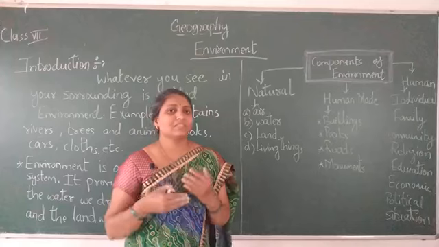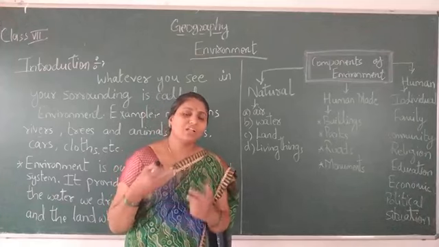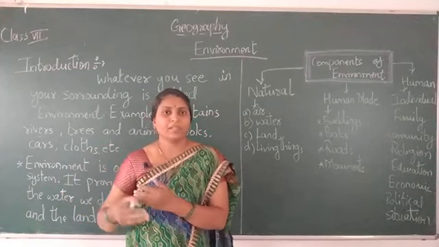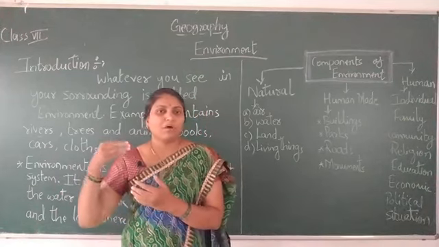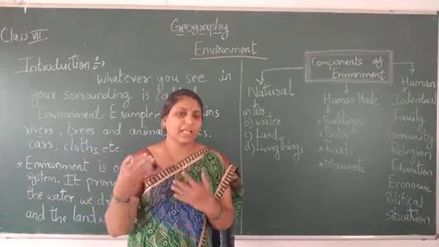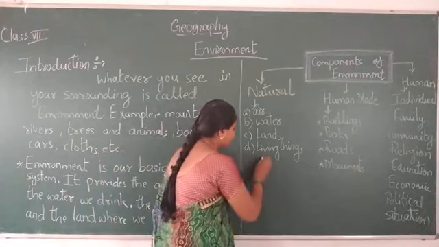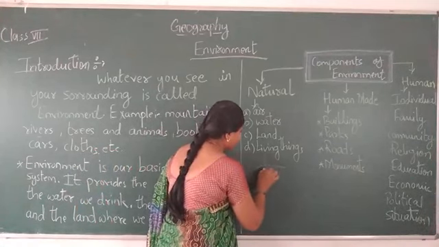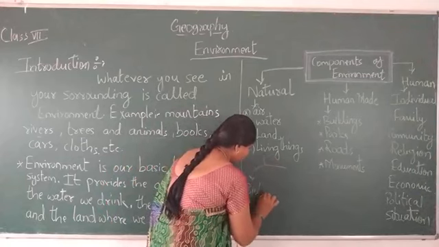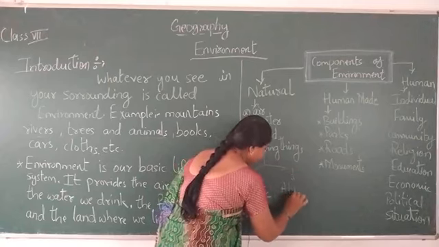The animals and plants come in the living things, whereas the non-living things are all the metals, mountains, rocks, rivers, all those things that come in the abiotic.